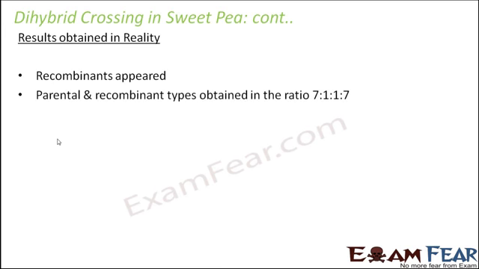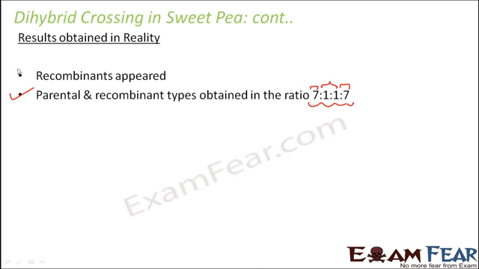Let us see. It was also observed that the parental and the recombinant types obtained were in the ratio 7:1:1:7. Now this is a very different ratio because it shows that these 2 figures denote the parental types and this denotes the recombinant. So this shows that there are very few recombinants which are being formed and most of the outputs or most of the offsprings are of the parental type.